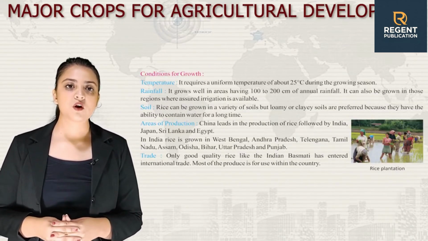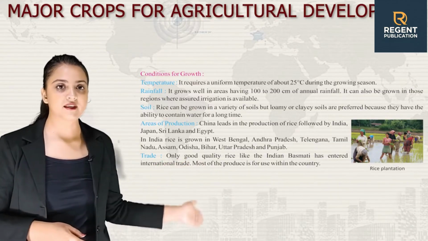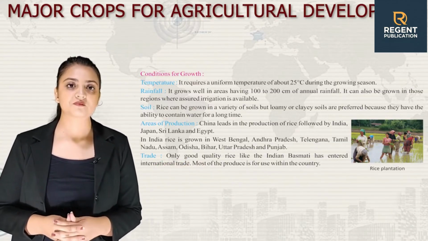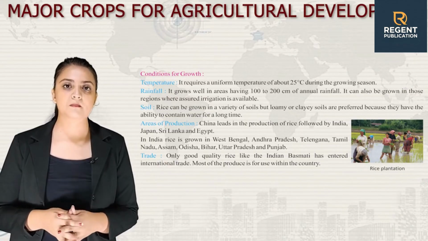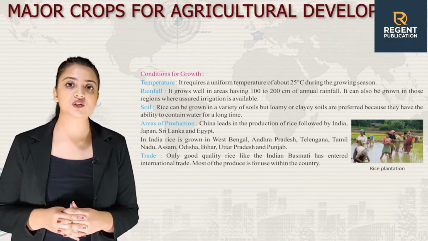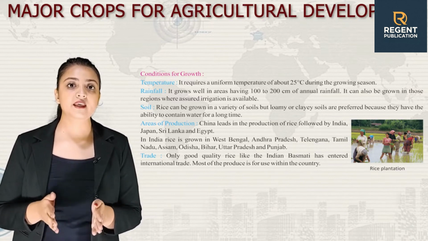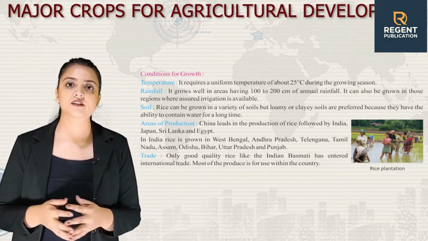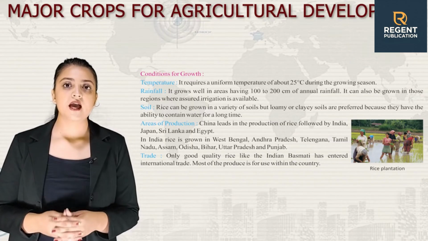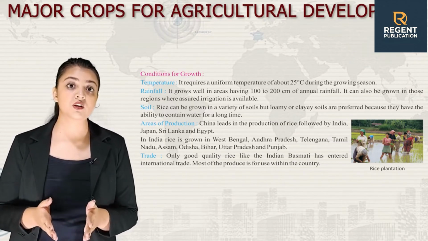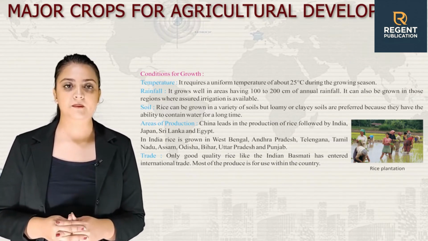Now, let's talk about the condition for the growth of rice. First is temperature. It requires a uniform temperature of about 25 degrees Celsius during the growing season. Rainfall. It grows well in areas having 100 to 200 centimeters of annual rainfall, and it can also be grown in those regions where assured irrigation is available.